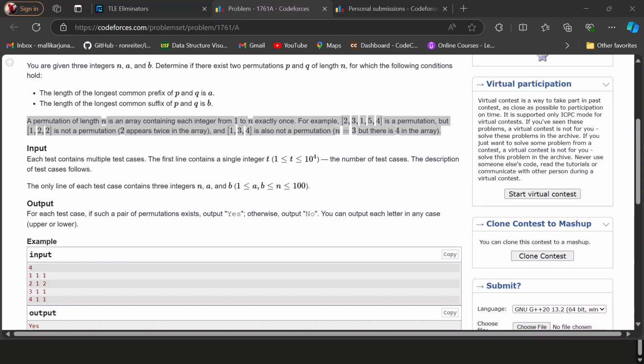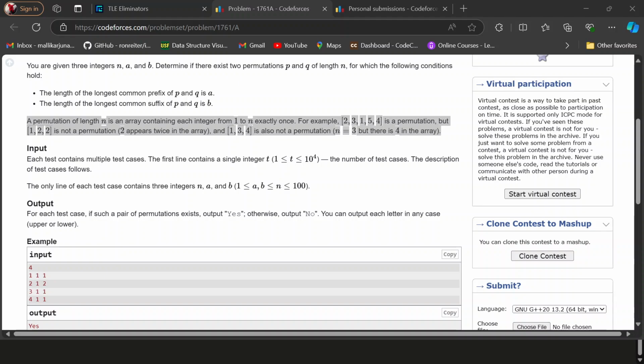So whenever A plus B is greater than or equal to n, and A is equal to B equal to n, then print S. Otherwise, if it is not, then print no.